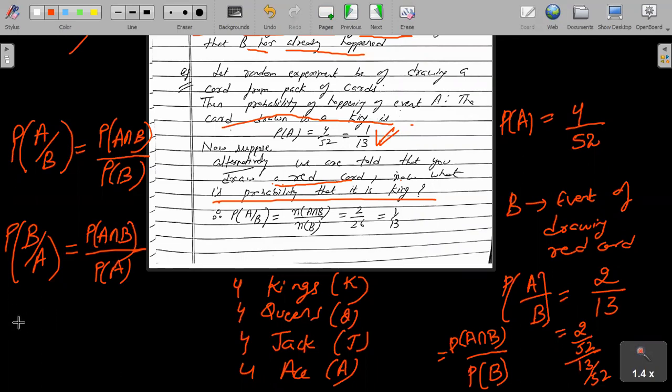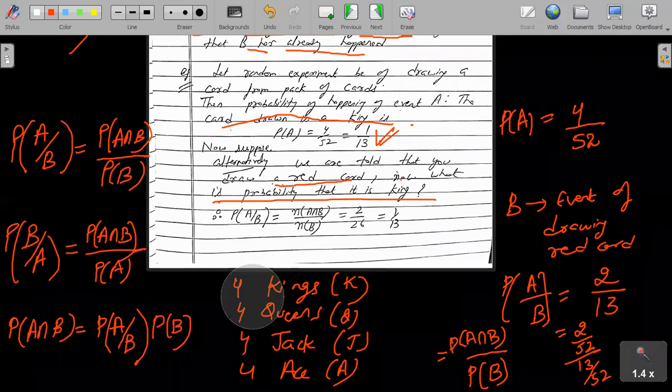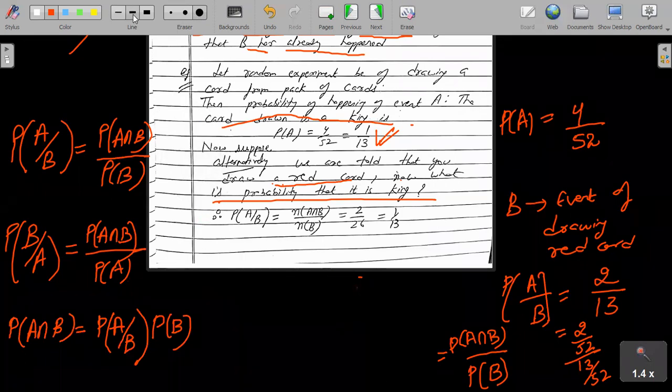Okay, one more thing comes from here. If you look at probability of A intersection B, and I take the value from the above equation, what is the probability of A intersection B? Probability of A mod B into probability of B, so multiplied by the probability of the one below. And again, if I use the second equation, probability of A intersection B is the same as probability of B mod A into probability of A.